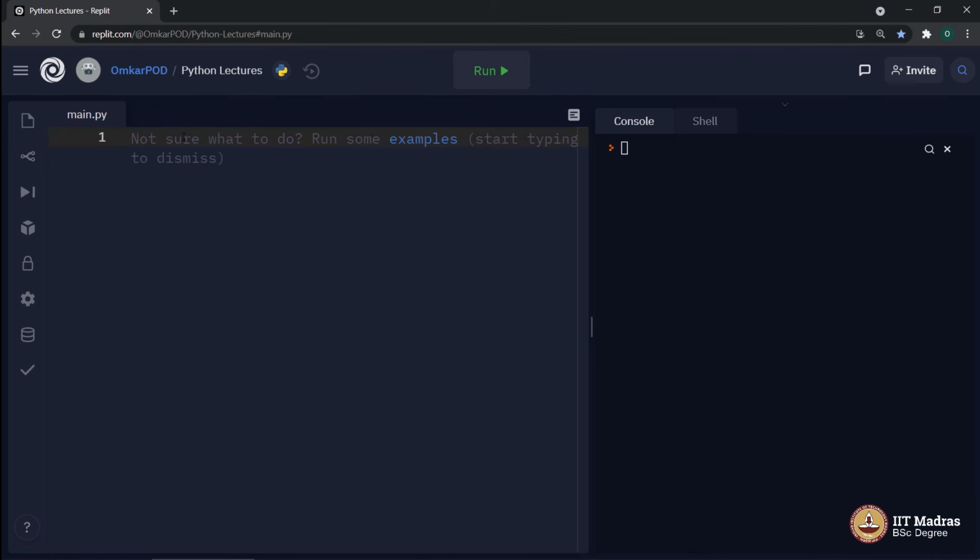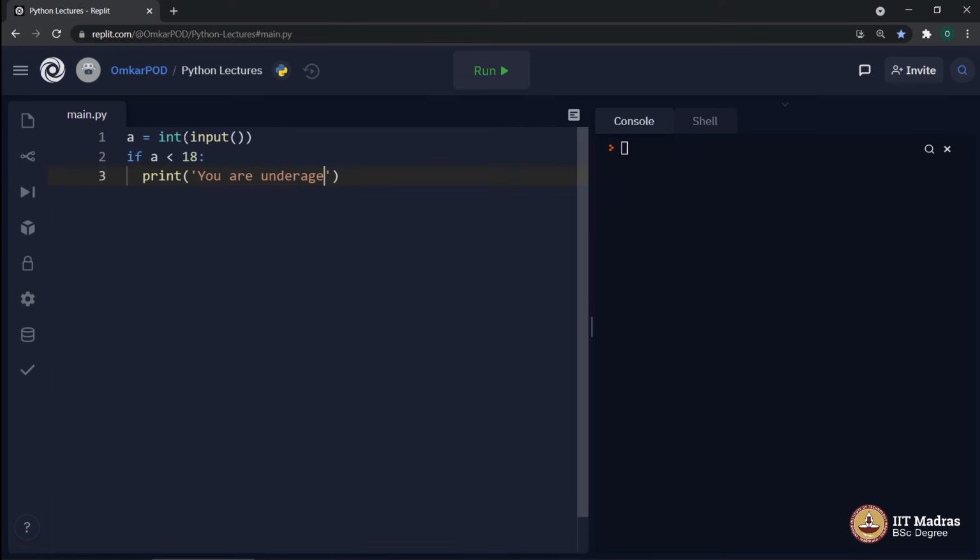Let's look at this particular code. a is equal to int of input, if a is less than 18, print you are underage, cannot vote. Let's execute. Let's say 50, no output as expected.